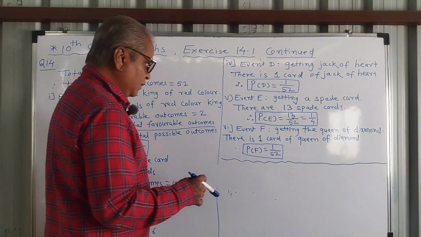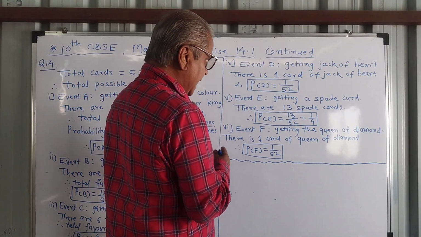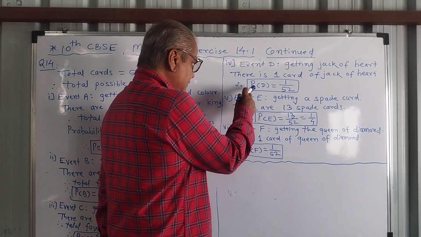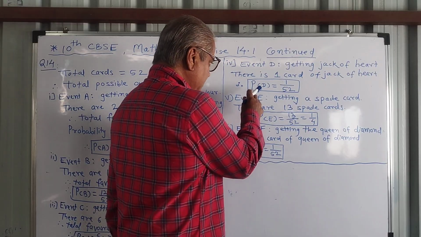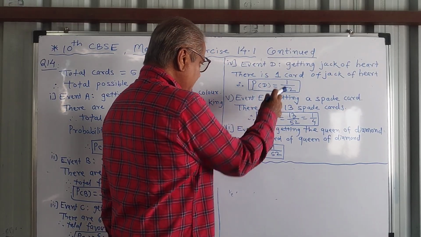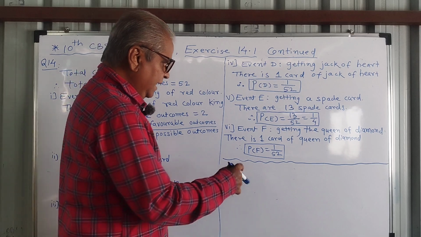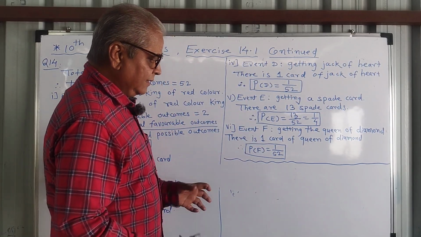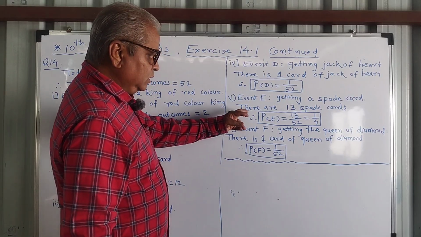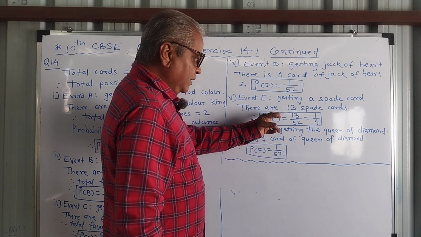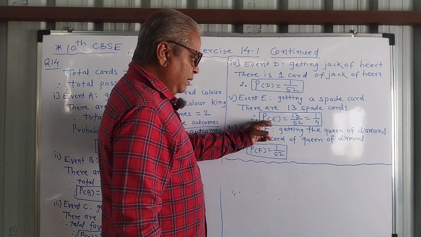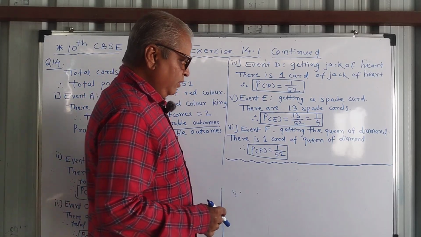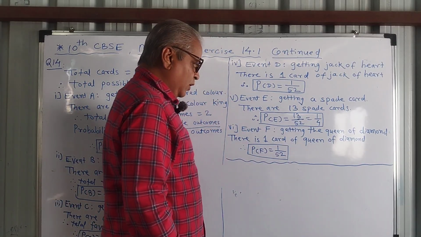So sub question number 4, event D, getting jack of heart. So there is only one jack of heart and therefore favorable outcomes is 1. Probability of this event is 1 upon 52. Event E, getting a spade card. So out of 26 black, there are 13 spade cards. So 13 spade cards. That's why favorable outcomes is equal to 13. Probability of this event, that is P of E, is equal to 13 upon 52. If we reduce it, we will get 1 upon 4.